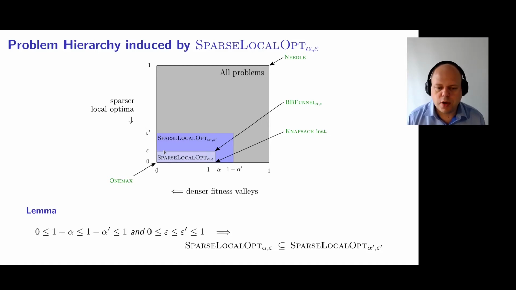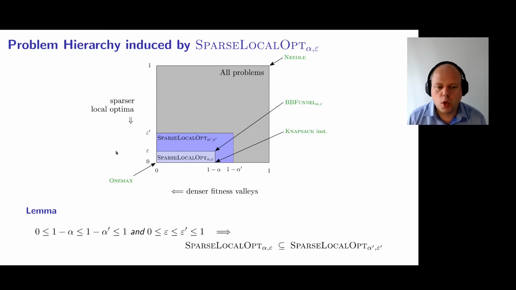Okay, so SparseLocalOpt alpha epsilon is essentially all the problems that fit within these constraints for the value of alpha and epsilon. So clearly, if I choose now a smaller alpha and larger epsilon, so let's say alpha prime and epsilon prime, I get a larger problem class. So we can now classify problems and problem classes within this